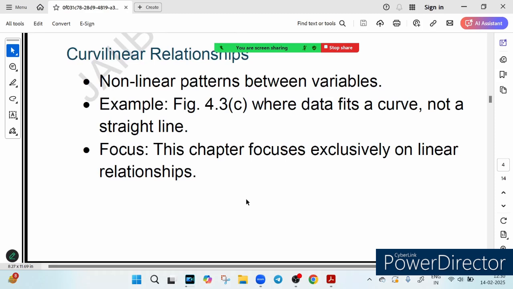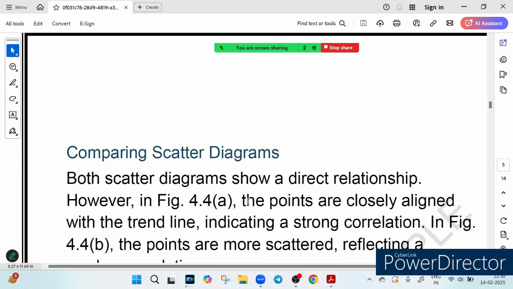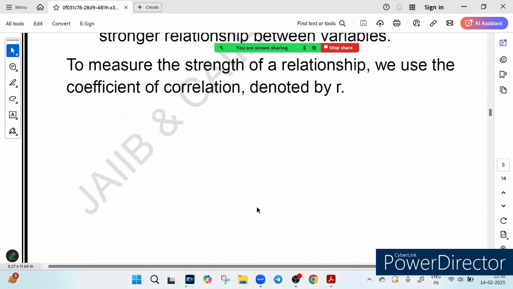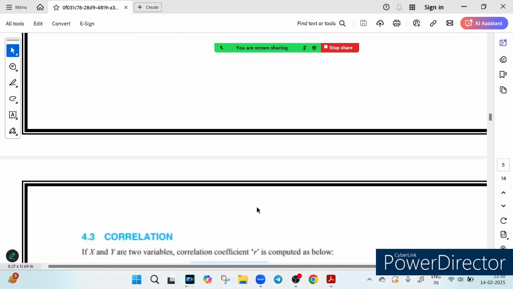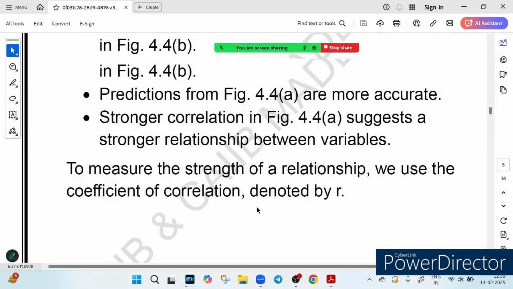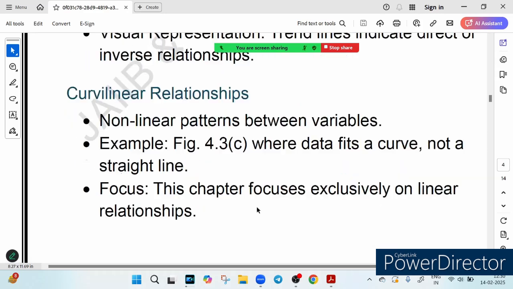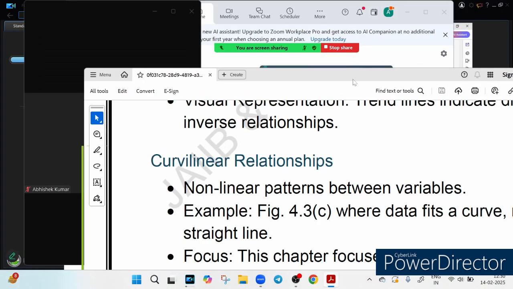For example, let me show you one more example to make this concept clearer. I thought I had drawn one picture, but I think I missed copying it from the book, no issue. I will draw it. So curvilinear relationship means what? The twist and turn, right? Let me show you. Suppose I draw a graph here to make it clearer.